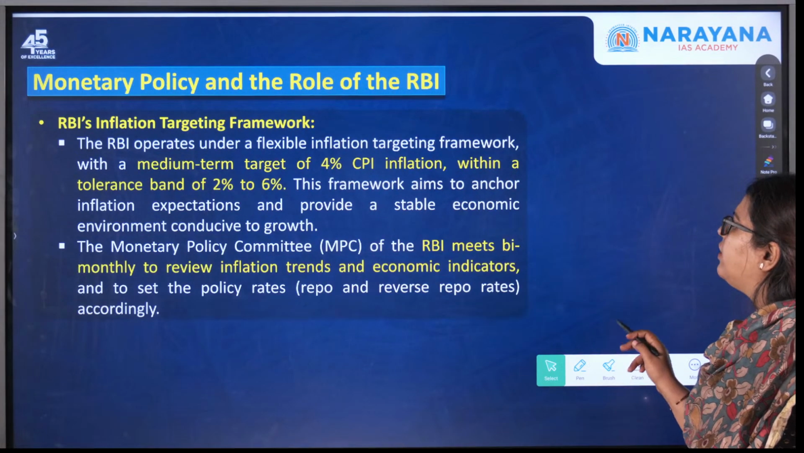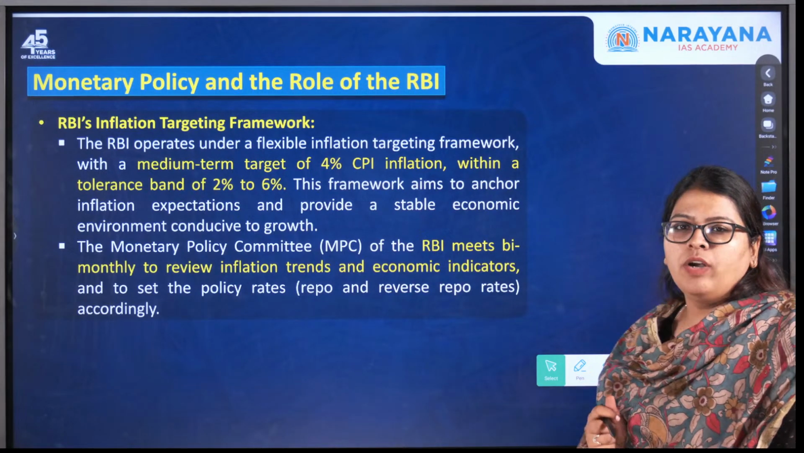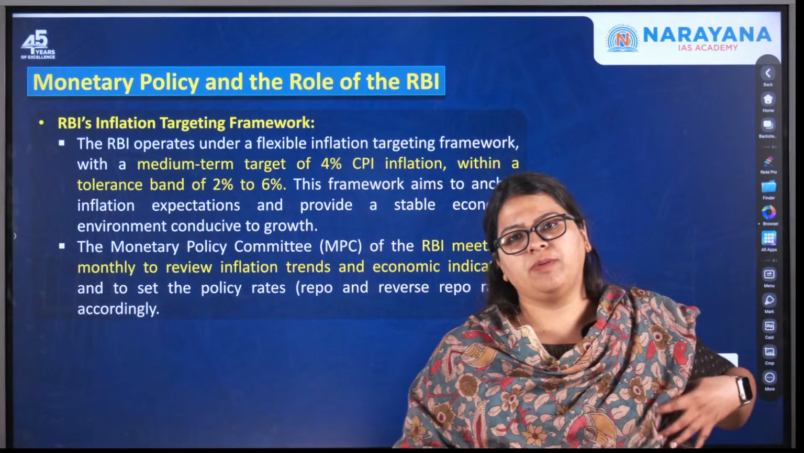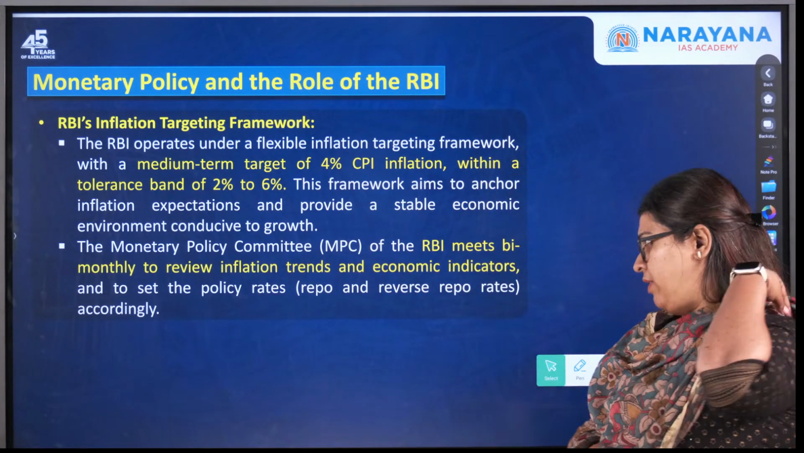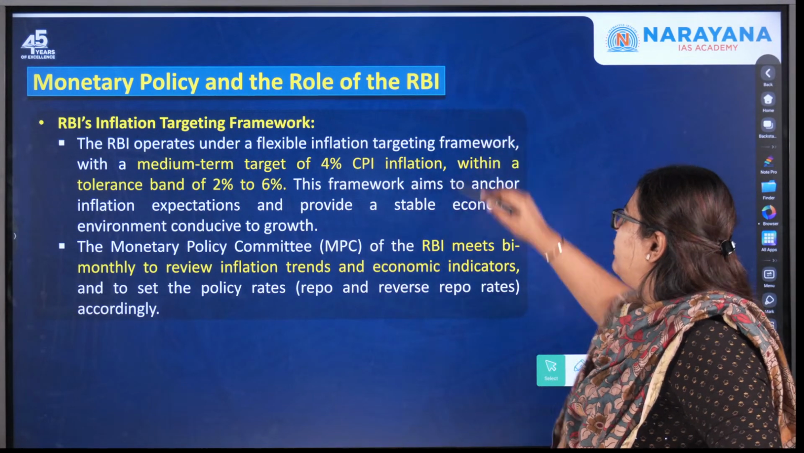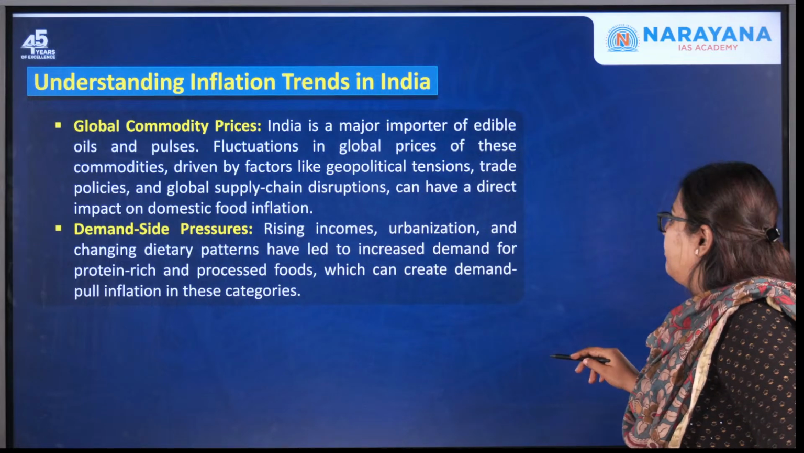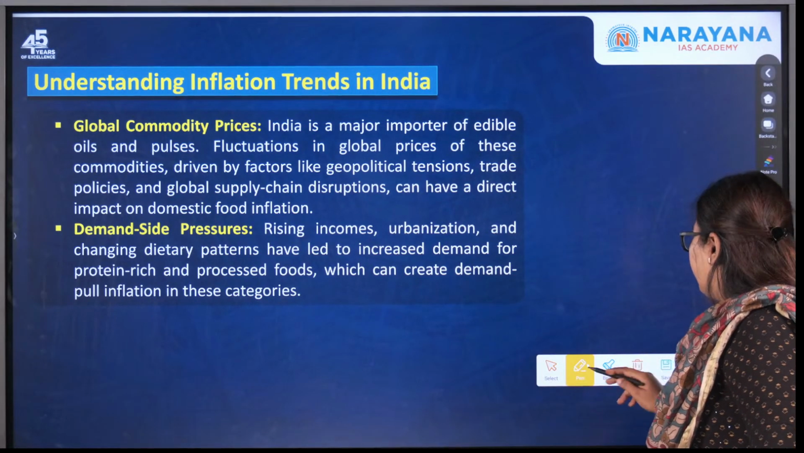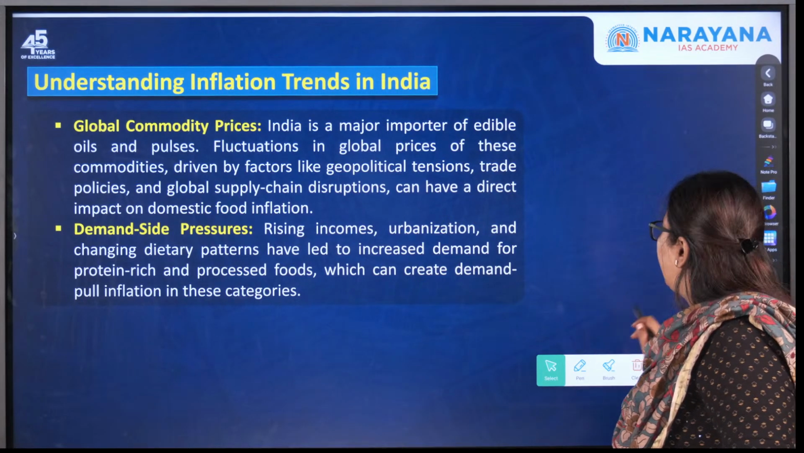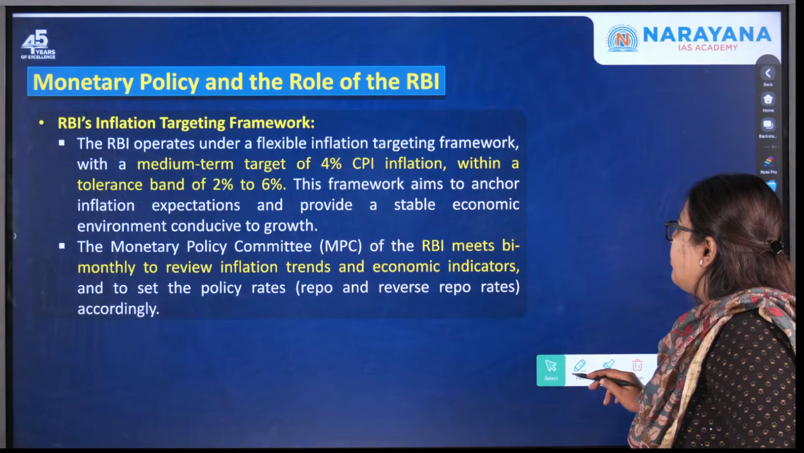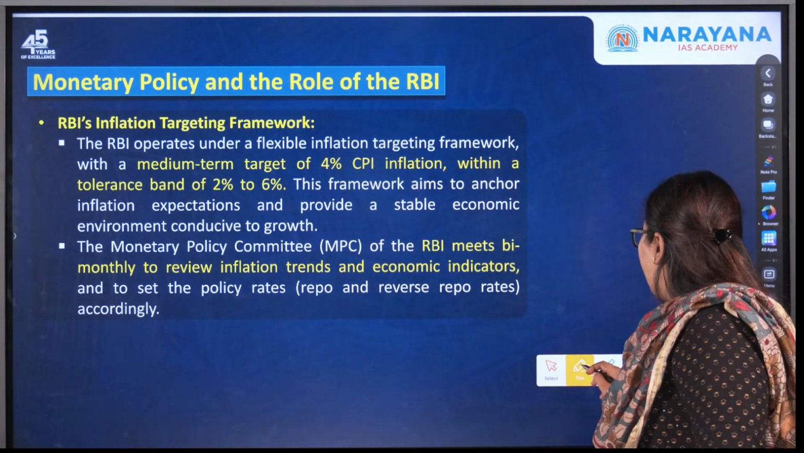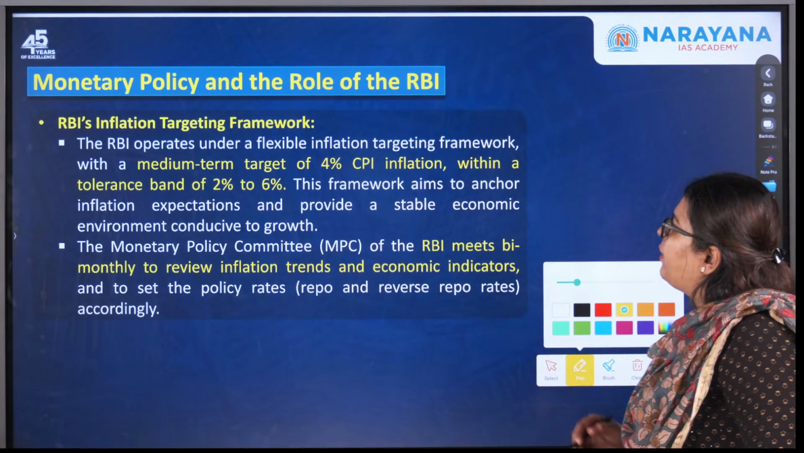Now moving to the next one, let us understand what is the monetary policy that India follows, and who brings out these monetary policy guidelines. It is the Reserve Bank of India. So you can see monetary policy and the role of the Reserve Bank of India. Here we are discussing RBI's inflation targeting methods, so let us start by discussing one by one.